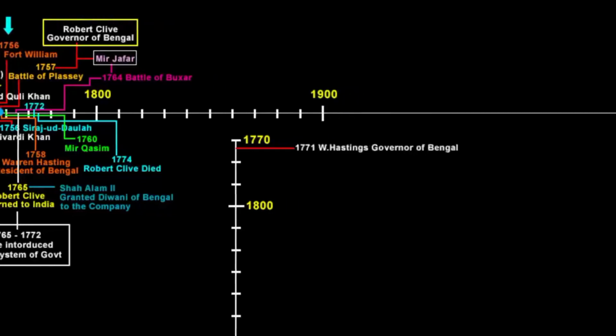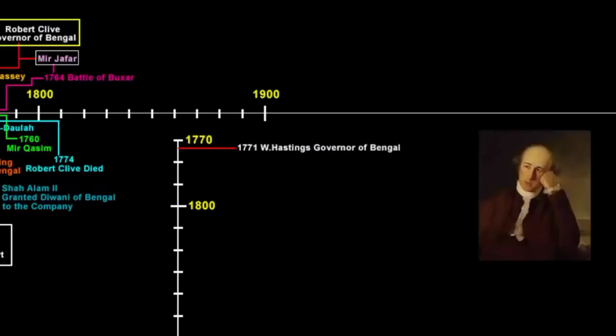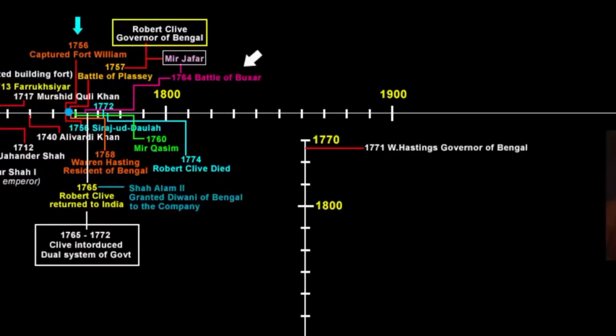That's why in 1771 the company authorities asked the then governor of Bengal, Warren Hastings, to adopt certain measures and ensure that the collection of land revenue was smooth and fair to the local people. When the company acquired Diwani in 1765, a year after the victory in the Battle of Buxar, it created a class of middlemen who collected revenue on behalf of the company and exploited the farmers. There was a dire need for a change in regards to the civil and criminal justice system.